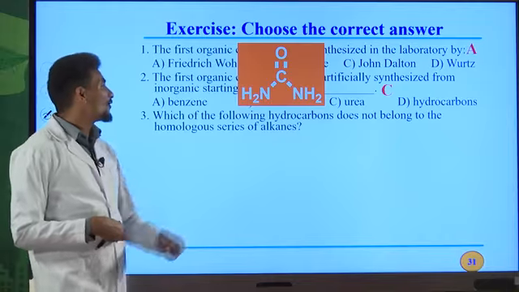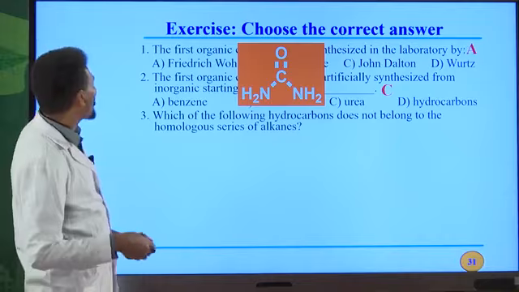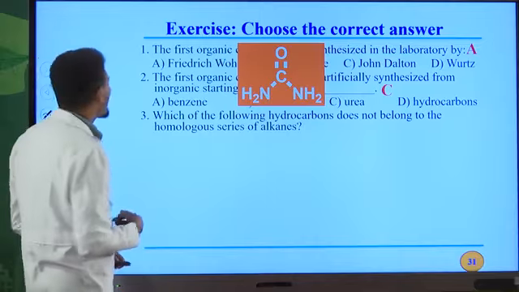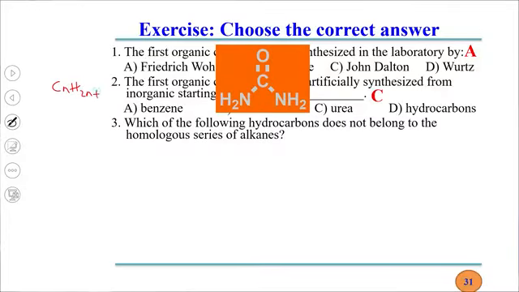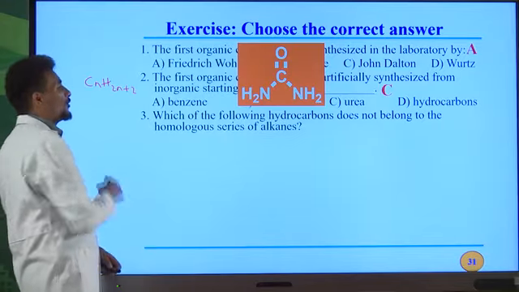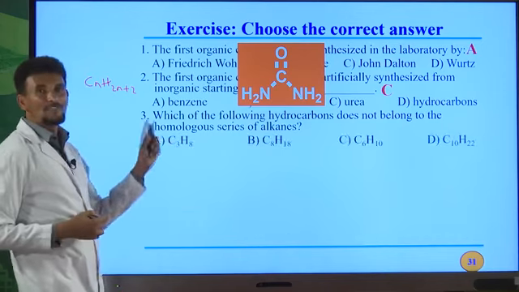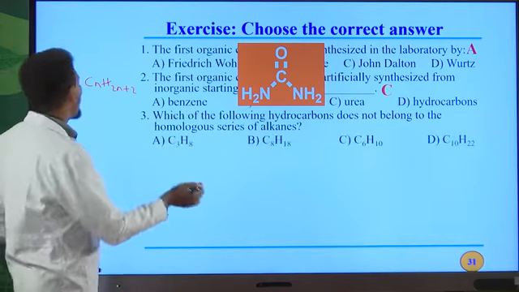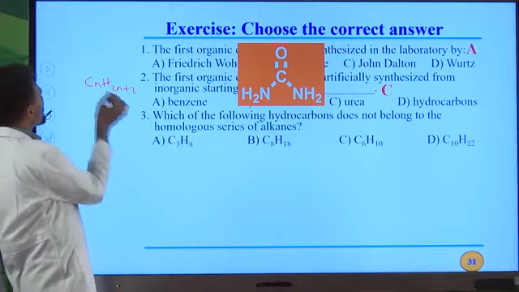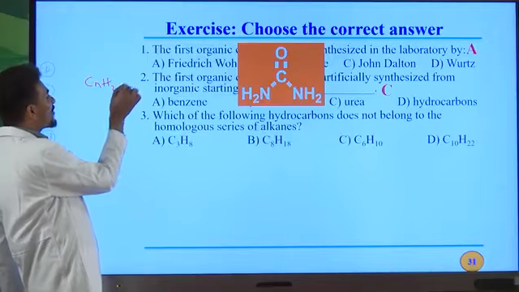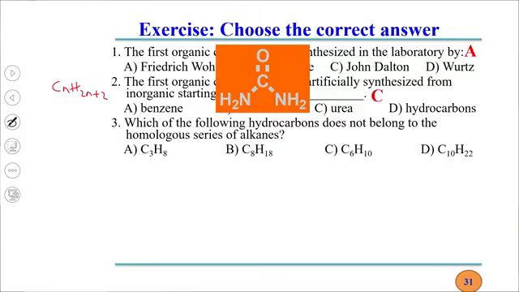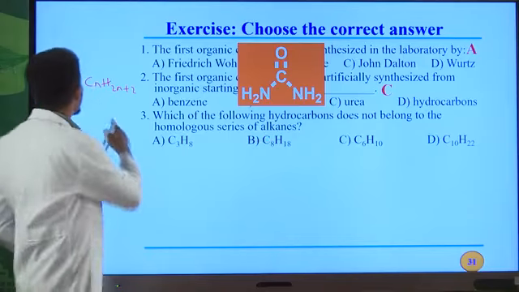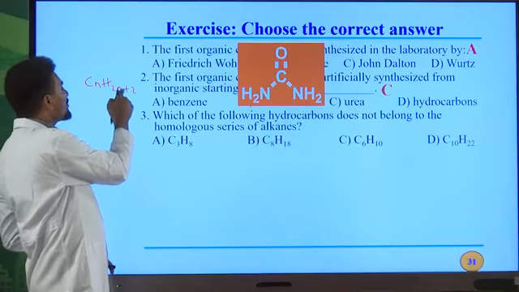Third question. Which of the following hydrocarbons does not belong to the homologous series of alkane? You can use the general formula for alkane, CnH2n+2. All the time, if you remember this one, you can easily answer this question. For example, C3H8. If n is 3, then 3 times 2 is 6, plus 2, 8. C3H8, this is an alkane. C8H18: 8 times 2 is 16, plus 2 is 18.